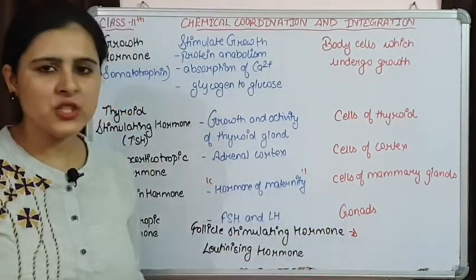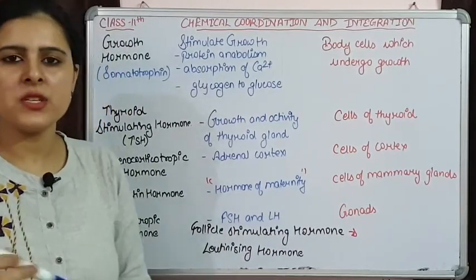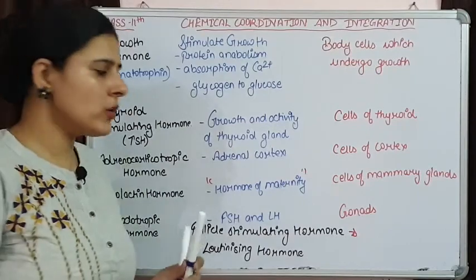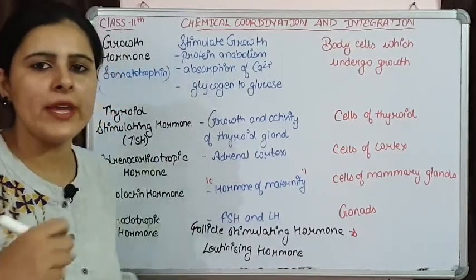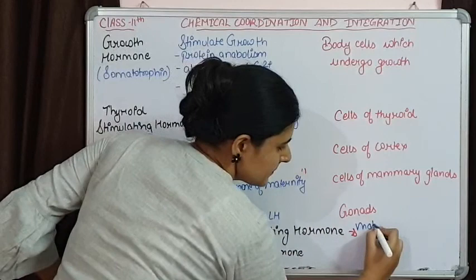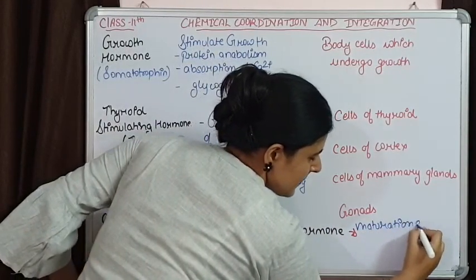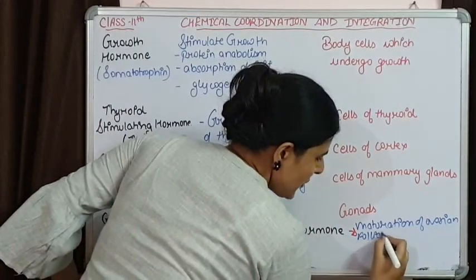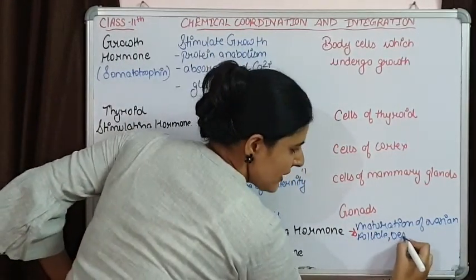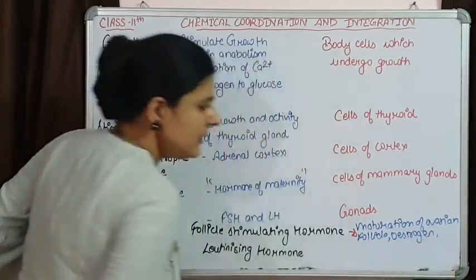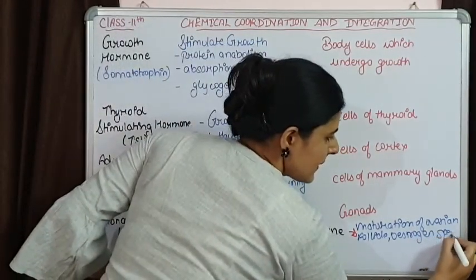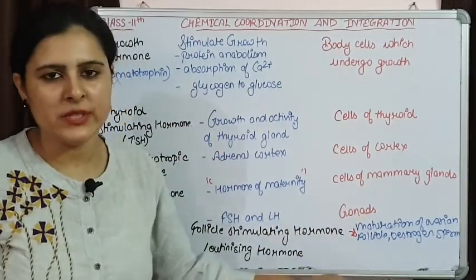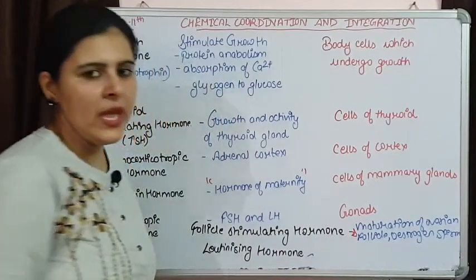What is this FSH going to do? This FSH is responsible for the maturation of ovum. So it is going to initiate the maturation of ovarian follicle. Maturation of ovarian follicle, release of estrogen and sperm secretion are the functions that are initiated by FSH, that come under the influence of FSH.